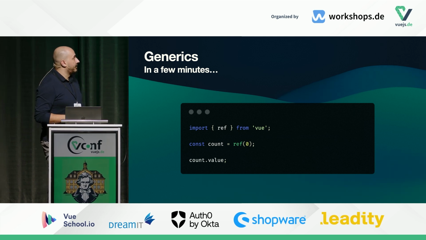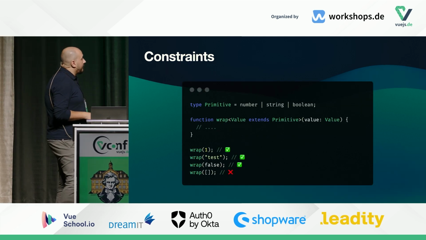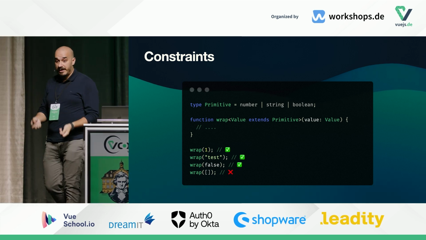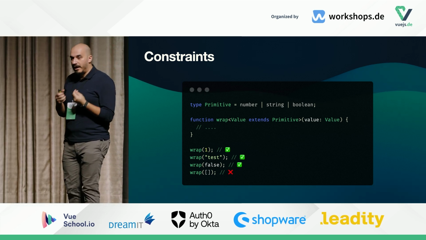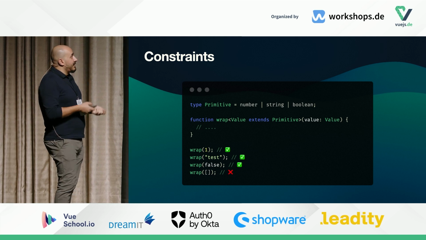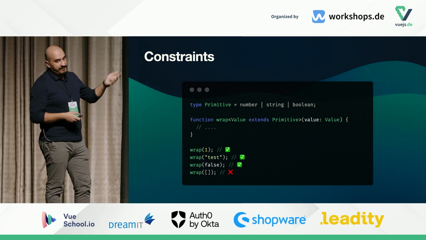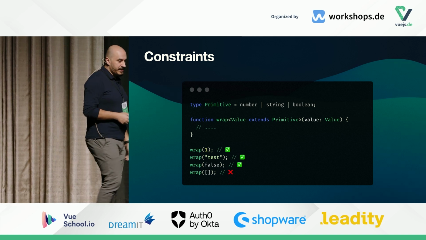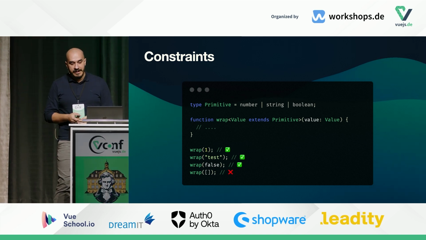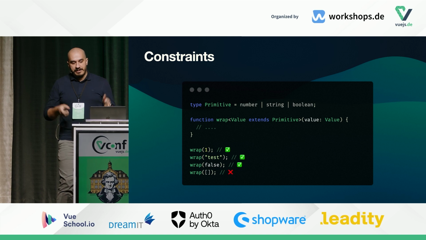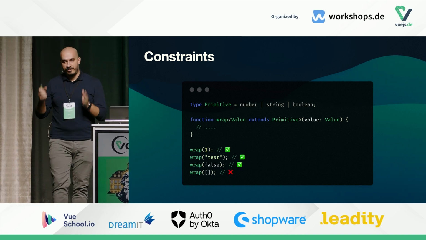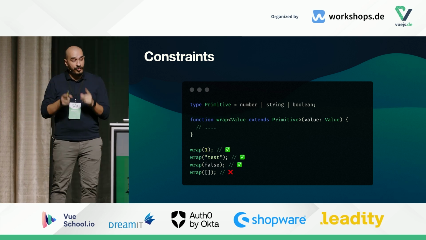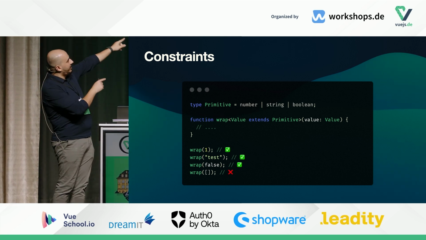So just like refs. And the really interesting thing about generics is you can apply constraints to them. So you can say, I am only interested in a thing that is only a primitive. And here we type primitive as a number, a string, or a Boolean. It depends on your use case, just the type I wrote here. So here you are saying we are only wrapping numbers, strings, and Booleans, but we don't accept anything else. And at the same time, you don't know which one you are getting until you actually use it.